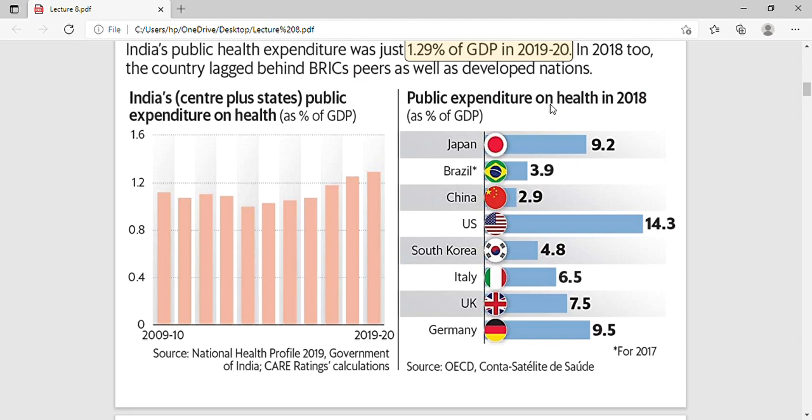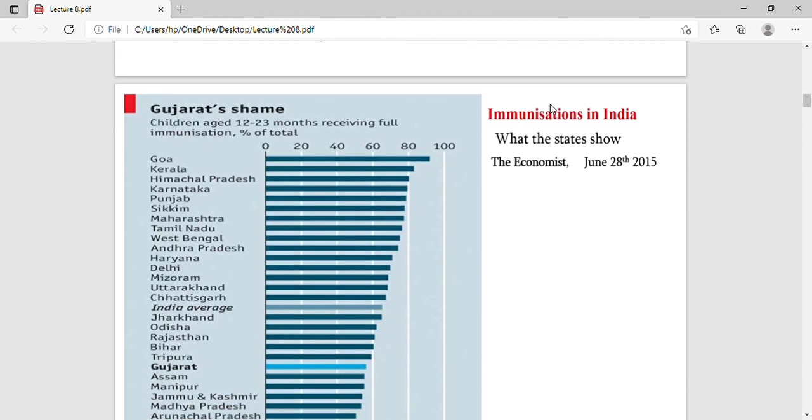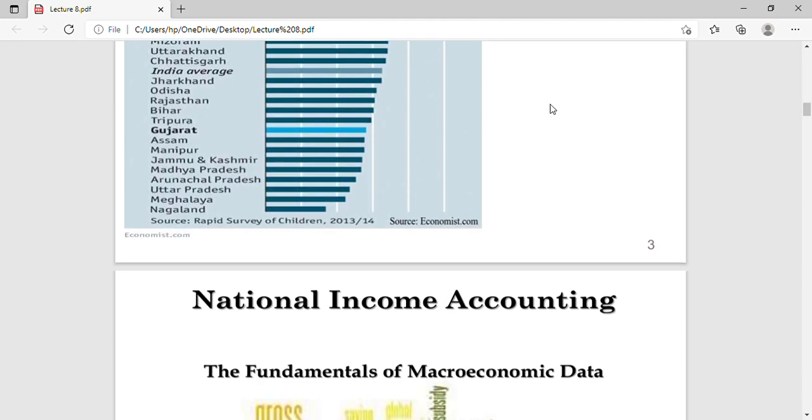In order to do that, they are increasing the expenditure percentage on the defense sector and cutting down the GDP share of medical and health sectors. So you can see the percentage of children aged 12 to 30 receiving full immunization. You can see here.